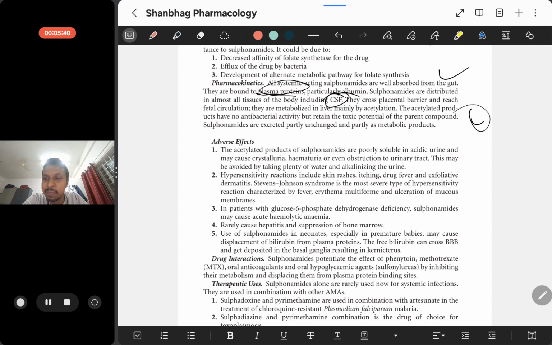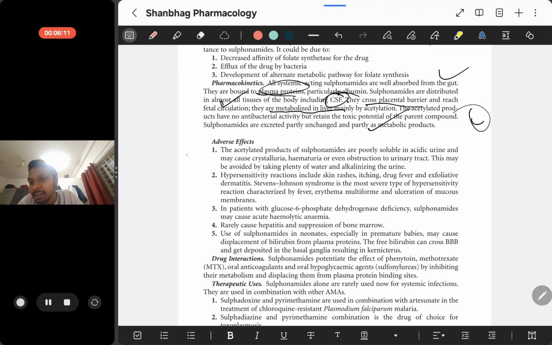Also sulfonamide has a special power: it crosses the placental barrier and reaches the fetal circulation. One thing to be noted is they are metabolized in the liver, mainly by acetylation. The acetylated products have no antibacterial activity but retain the toxic potential of the parent compound. Sulfonamides are excreted partly unchanged and partly as metabolic products.